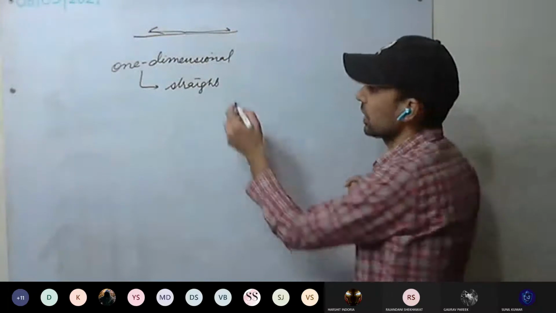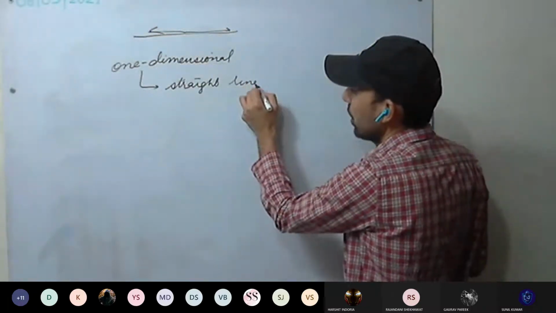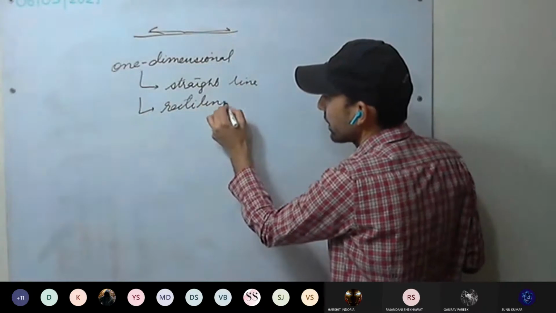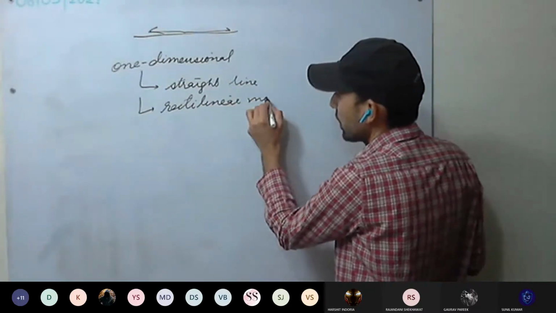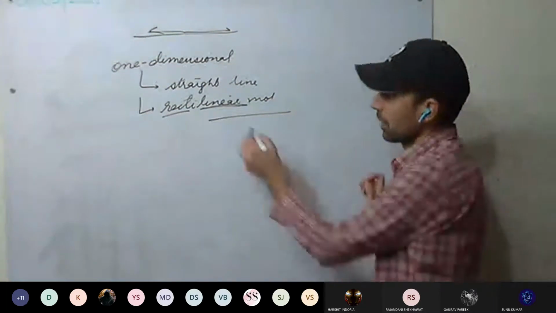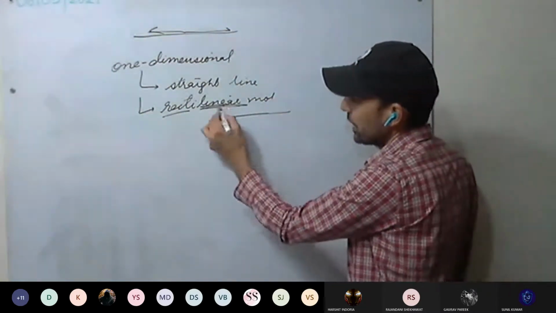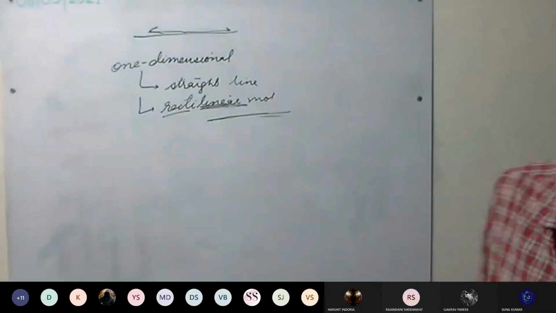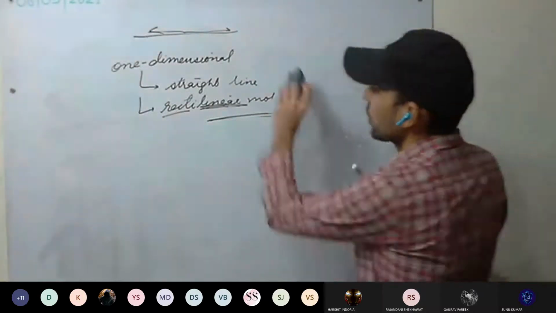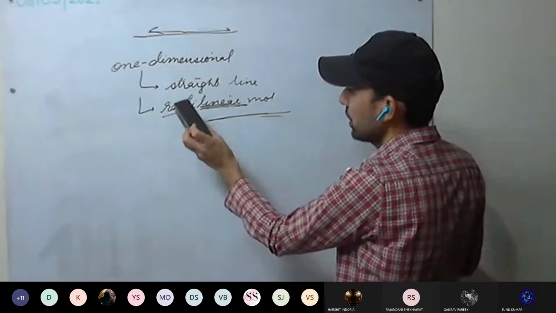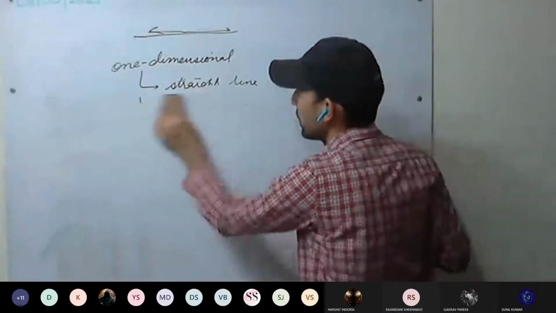It is also called rectilinear motion. Recti means straight, linear means line. So our chapter will be limited to one dimensional motion, that is, straight line motion or rectilinear motion.